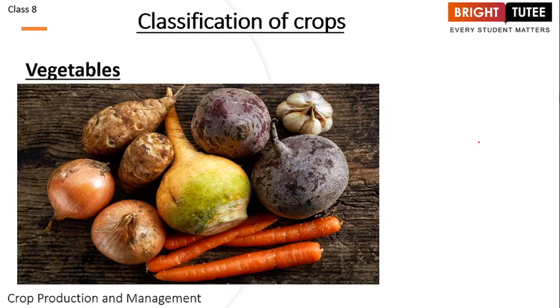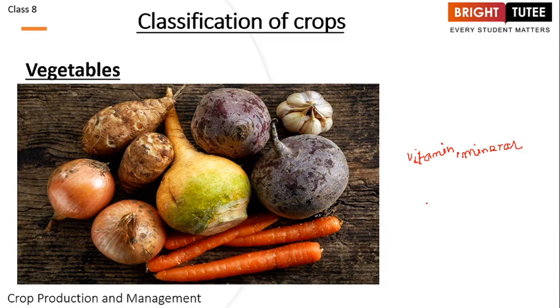Now moving on, next category is vegetables. Vegetables are very important for us because they are rich in vitamins and minerals, right? We know that this particular nutrient, your vitamins and minerals, is very important for a healthy life. They protect you from different kinds of diseases. Apart from that, they also assist in growth, right? So vegetables are rich in vitamins and minerals.